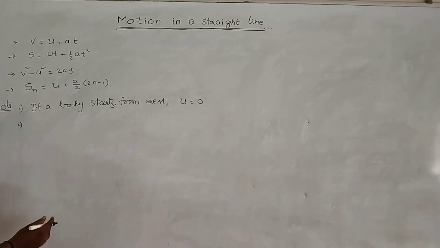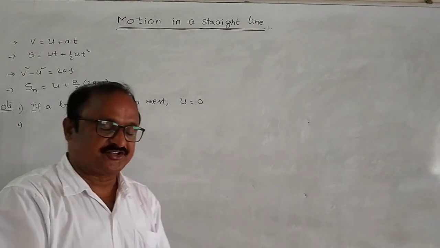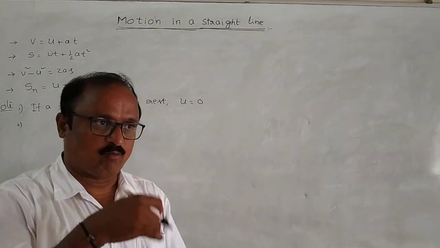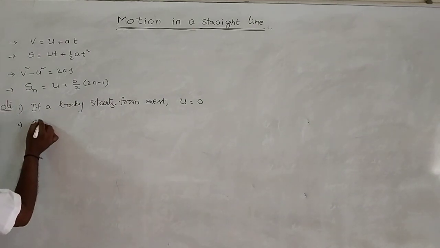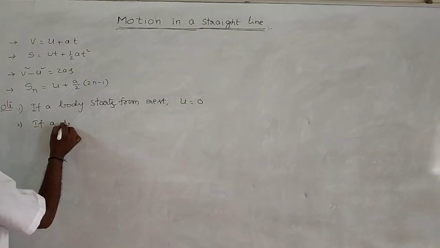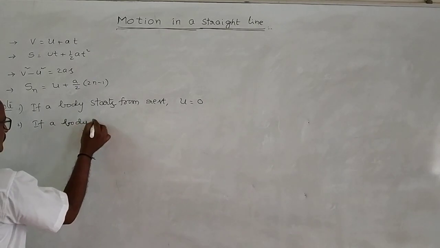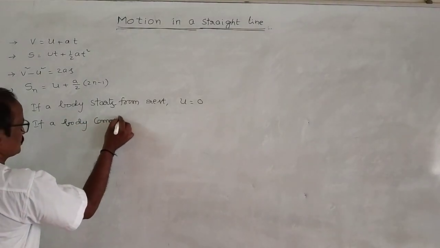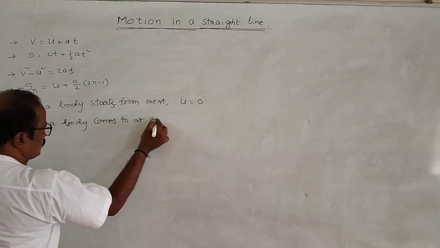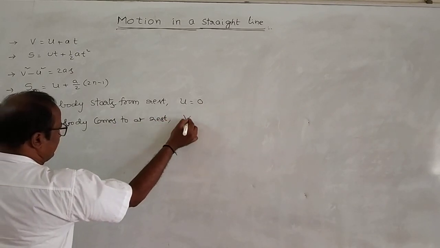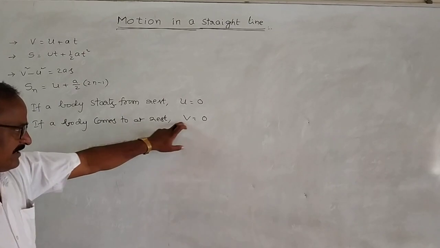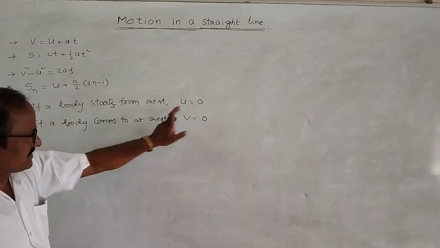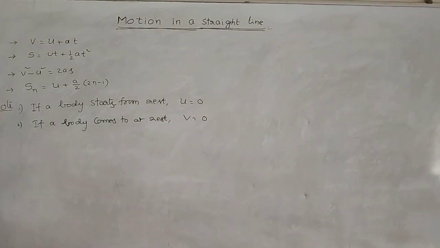Second one, after traveling a certain distance, if the body comes to rest, then the final velocity of the body is 0. If a body comes to rest, the final velocity is 0. Starting from rest, the initial velocity is 0.